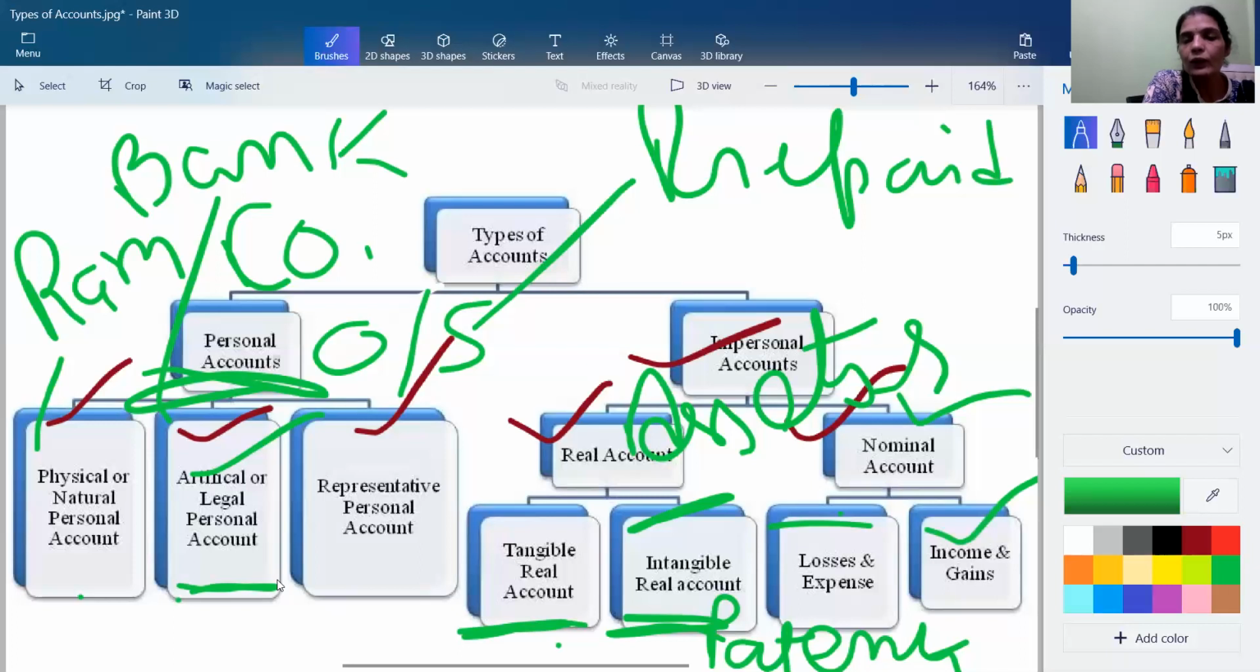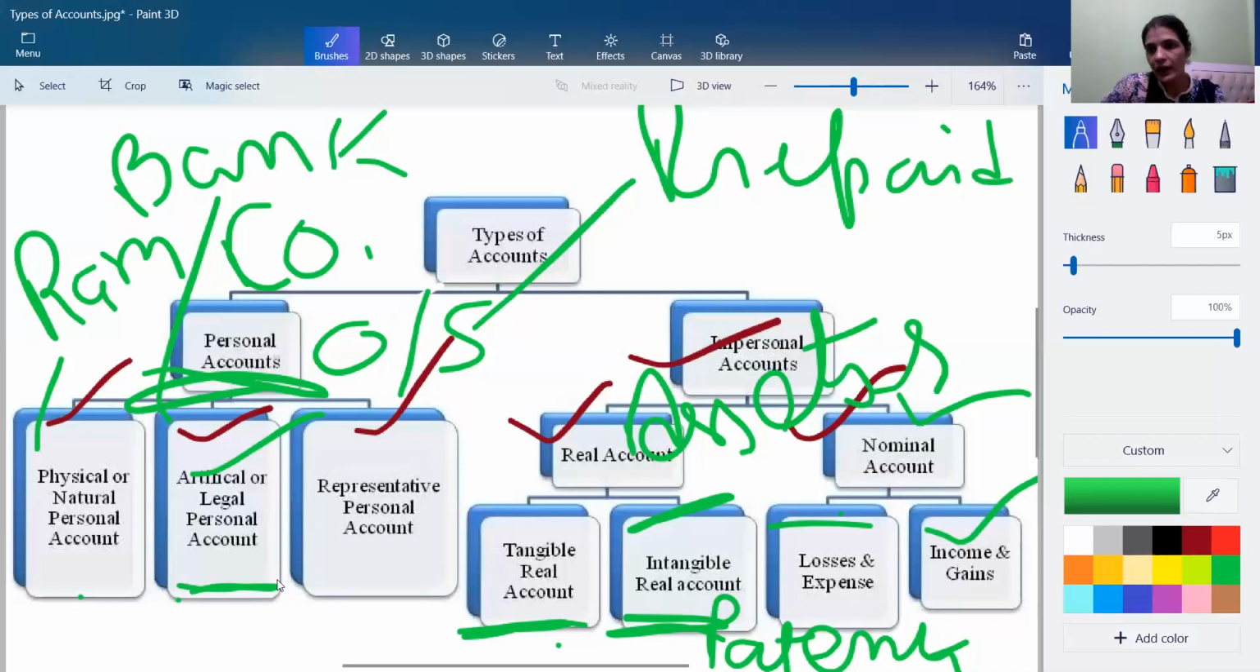So the golden rule related with the nominal account is debit the expenses and losses and credit the incomes and gains. So here today we briefly discussed what are the different types of account and what are the golden rules. In my next lecture, I will discuss in detail how we will implement these golden rules, and also I will try my best to discuss each and every account separately in detail with more examples and transactions.